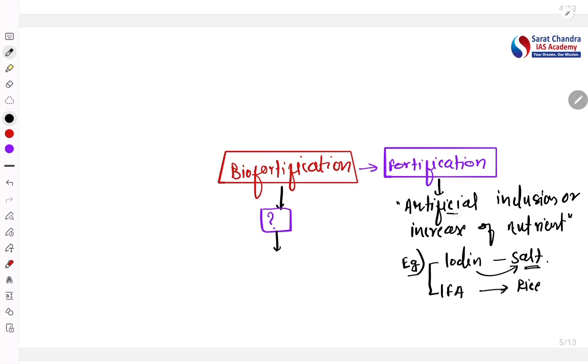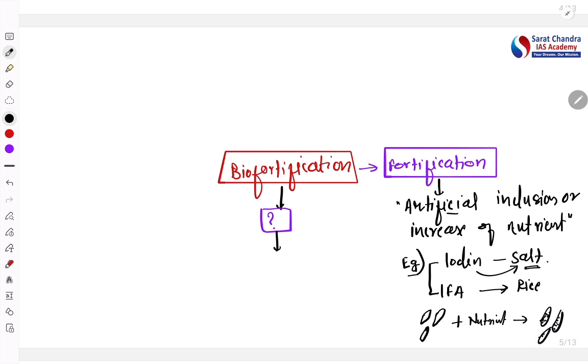Here what we are doing, the crop, or let's say this is rice, has already been produced. Here we are adding the nutrient and we are mixing them and again creating a rice kernel or the rice product. Then we are calling it as the fortified rice.